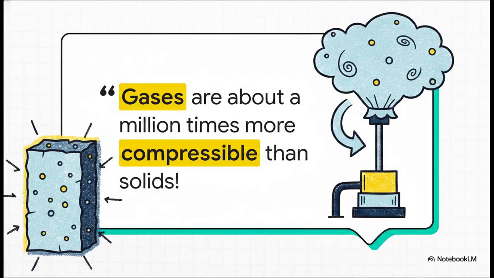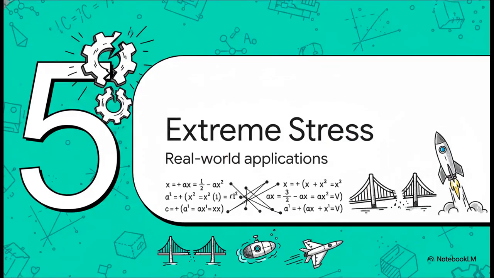And when we shift our focus to the bulk modulus, which deals with volume and hydraulic compression, we find this mind-boggling contrast between the states of matter. Solids have incredibly tight bonds between atoms, making them highly incompressible. Gases, however, are about 1,000,000 times more compressible than solids. Section 5. Real-world extreme stress.